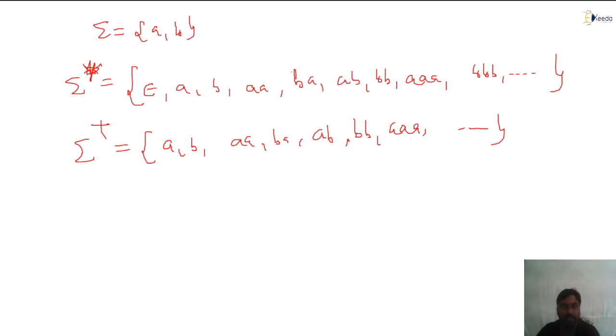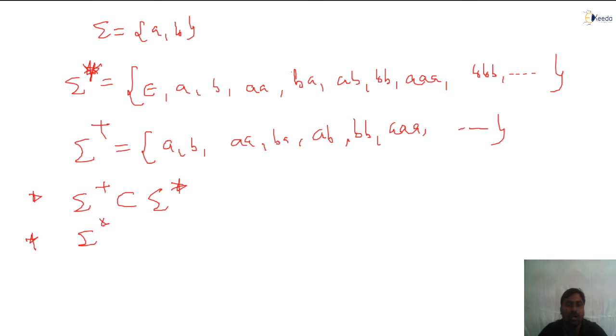Hello my dear students, write down this. So here I'll observe some points. Some points we can observe. So can I say sigma plus is a proper subset of sigma star? Am I right? Yes or no?